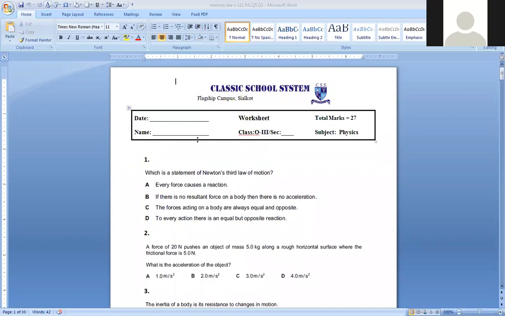Okay, first question says, which statement is Newton's third law of motion? It's very easy. Every action has an equal and opposite reaction. Which option is that? It is D. So the first one was easy.